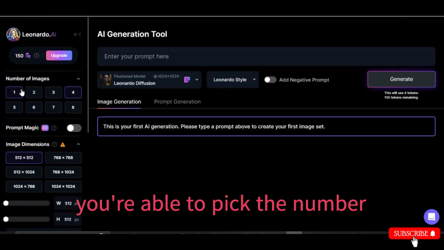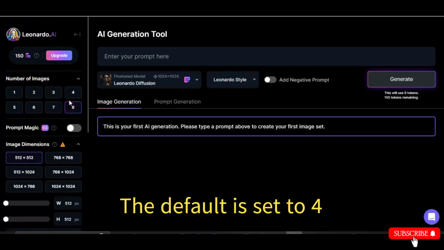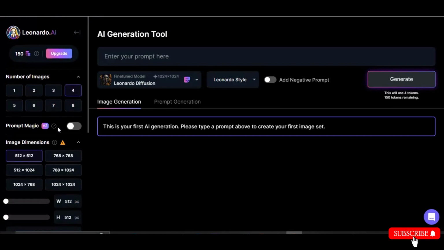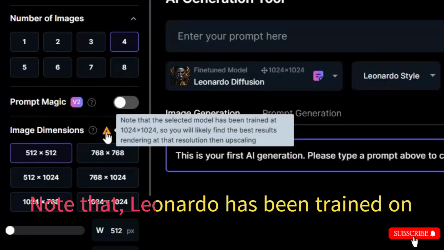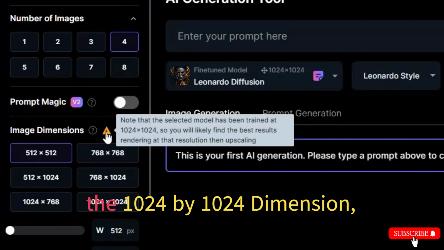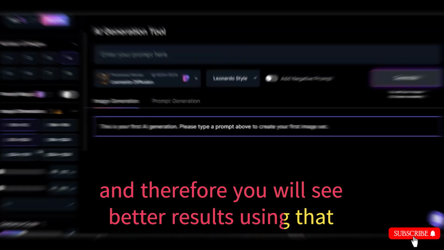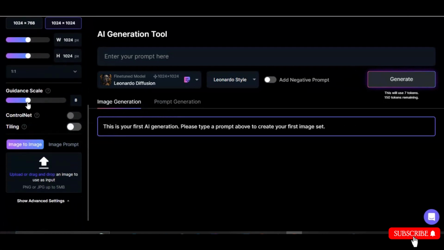You are able to pick the number of images that you want to generate with each prompt. The default is set to 4 and I think it's an ideal number. Next you have the image dimensions. Note that Leonardo has been trained on the 1024 by 1024 dimension, and therefore you will see better results using that. Down below, you have the guidance scale.